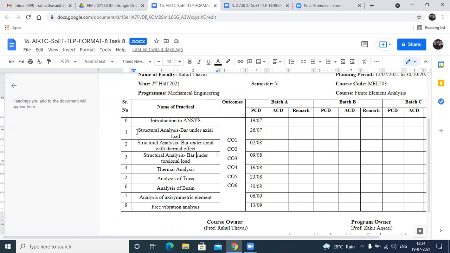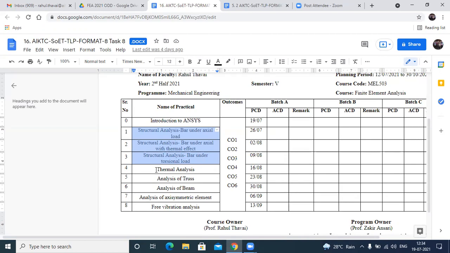So if you see all these practicals that are basically related to structural analysis, we are interested to calculate stress and strain. Okay, when the problem belongs to the structural field, or basically structural analysis, our aim is to calculate the value of stress and strain. That is the ultimate aim we are focusing on. We want stress, we want strain.